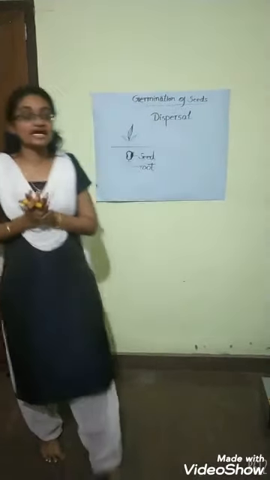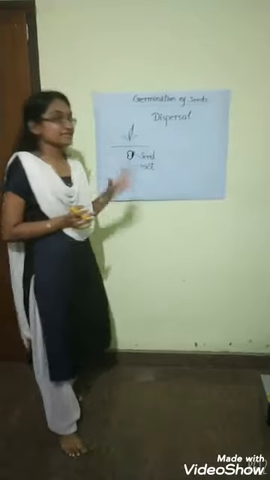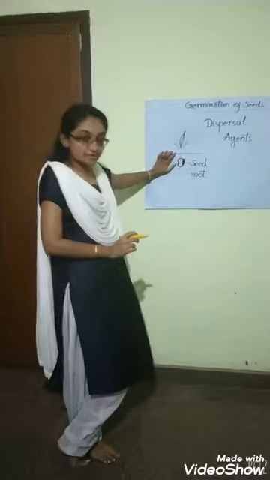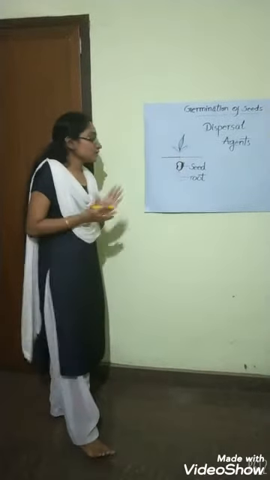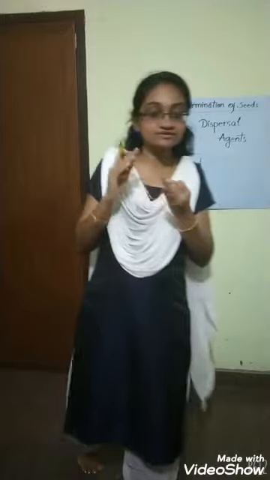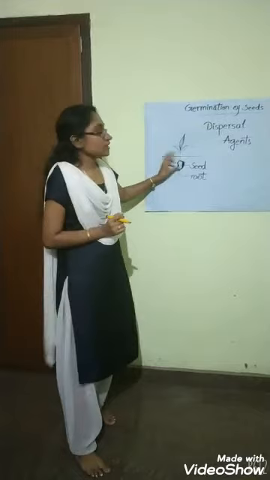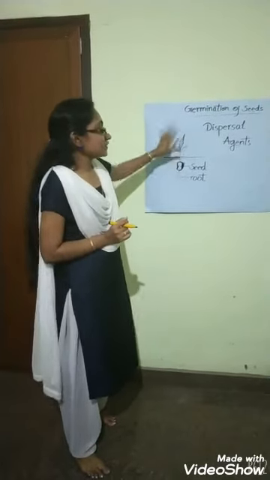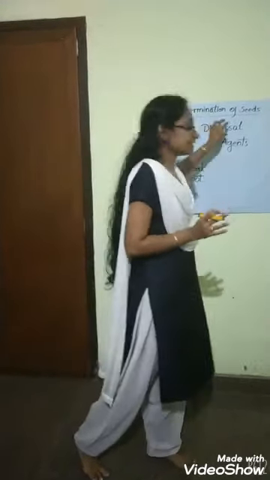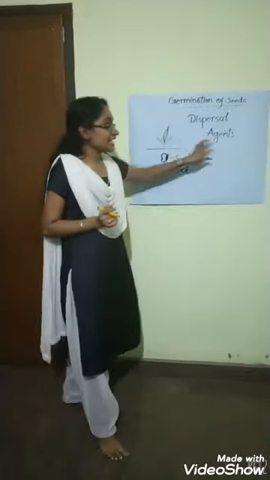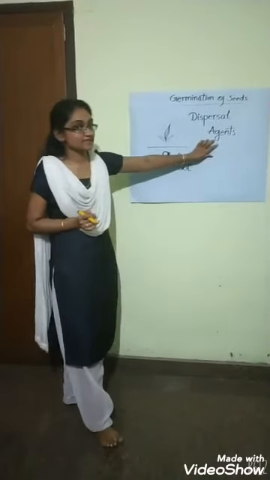In the last class, I told you that only in suitable conditions will these seeds grow into a plant. Because of this, the seed will not get a proper amount of water, sunlight, minerals and space for its growth, so the plant itself does a particular thing, that is the dispersal of seeds. And for this there are certain agents of dispersal. Now we are going to study the next step, the agents of dispersal.